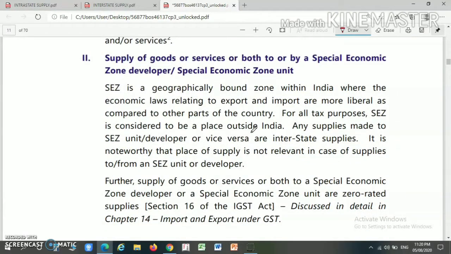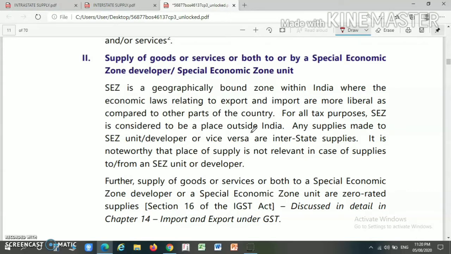Next one is the supply of goods or services to a special economic zone developer or a special economic zone unit. If you are supplying goods or services to any SEZ unit or SEZ developer, then it will be considered as an interstate supply even though it is in the same state. Next one is the supply of goods or services by an SEZ unit or SEZ developer.